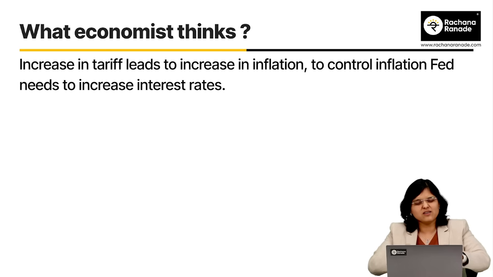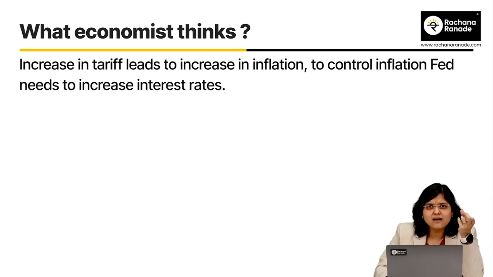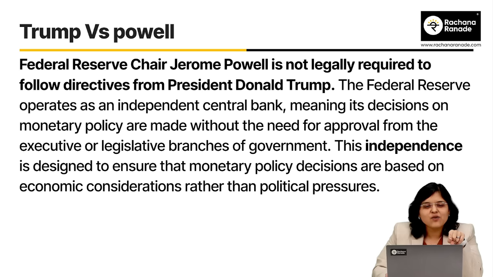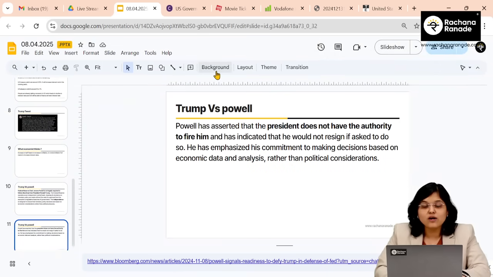So in short, right now there is a tussle between Powell and Trump. And even I was wondering, can Trump remove Powell or not? And for that, I just checked this on the internet again. And it is very clearly mentioned in all reliable sources, all Bloomberg, Reuters, all these data points I've taken. Federal Reserve Chair Jerome Powell is not legally required to follow directives from President Donald Trump. Number two, again, really important, Powell has asserted that the president does not have the authority to fire him.